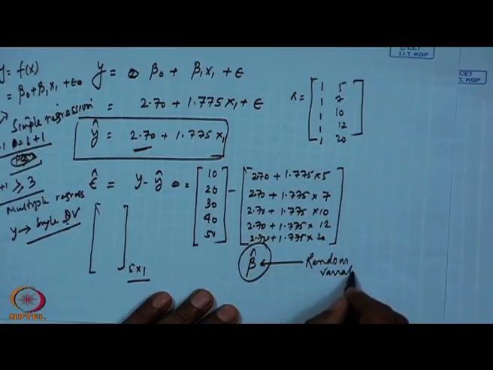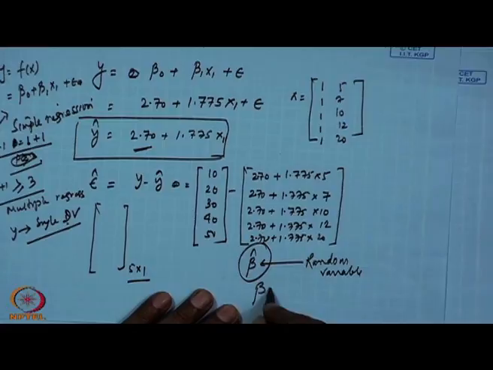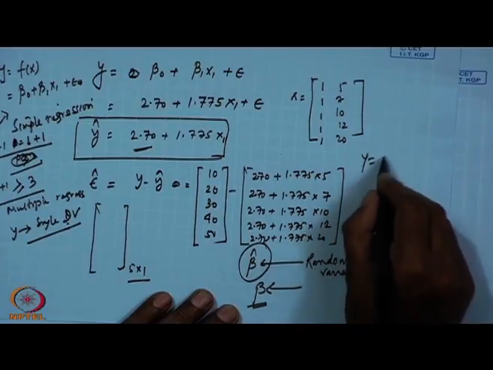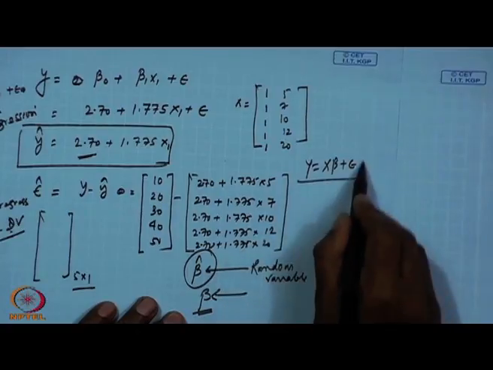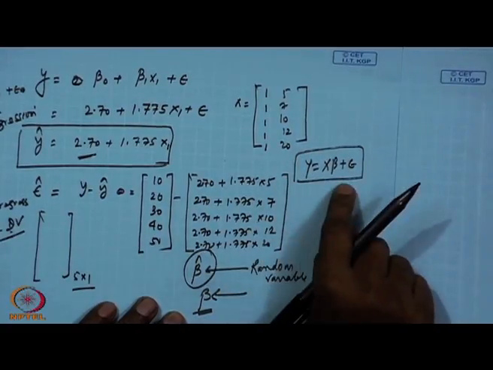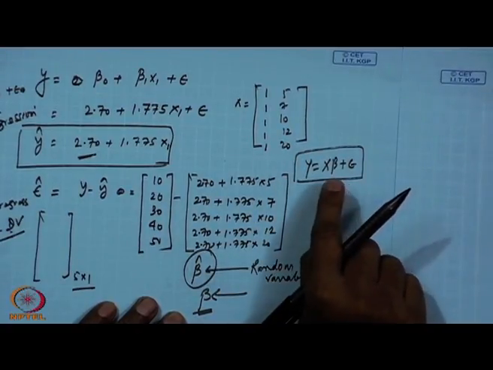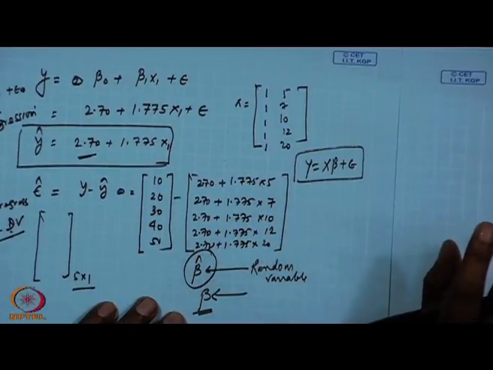What about beta, the regression coefficient from the population point of view? You have y equal to x beta plus epsilon, which is our regression line for the population.